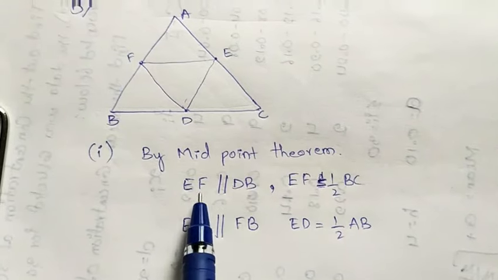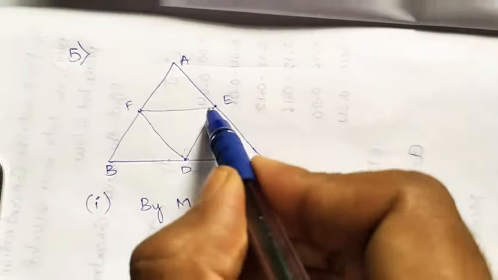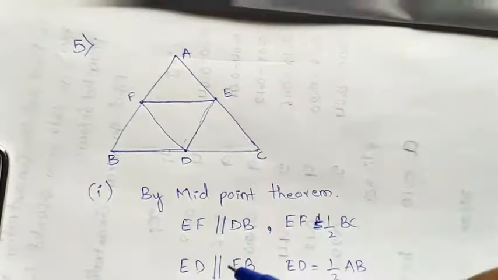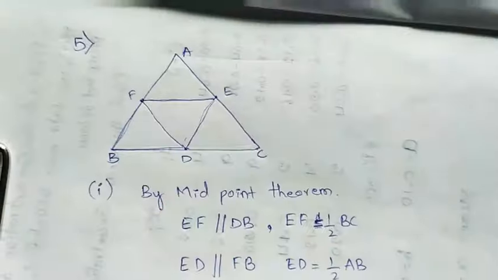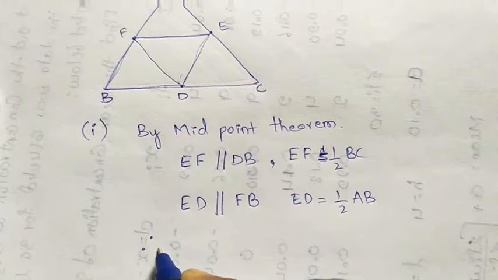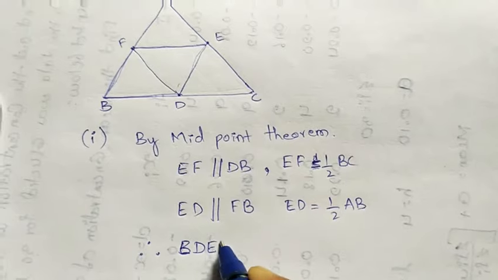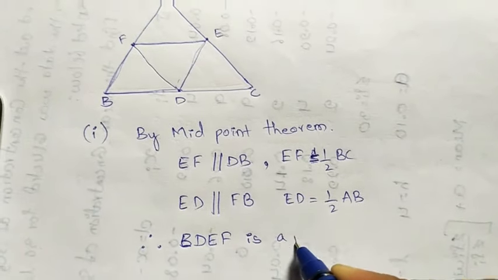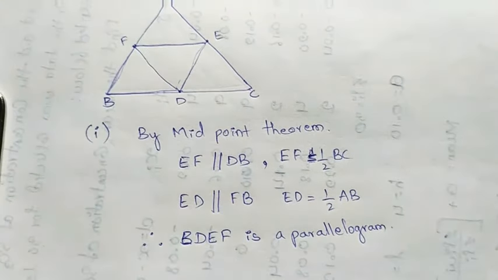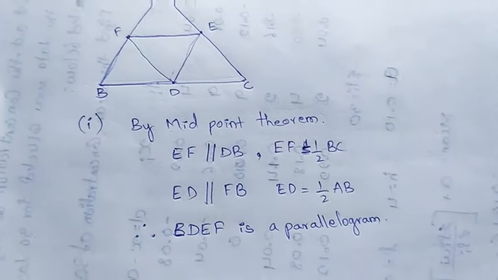Okay, EF parallel to DB, ED parallel to FB. So see here, EF parallel to BD, okay, ED parallel to FB. So since opposite sides are parallel, therefore BDEF is a parallelogram. Okay, for the neat solution I have given a PDF, so try to use that one for your notes also.